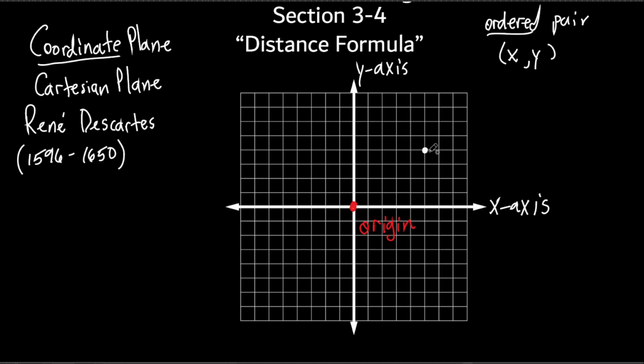Now, if I wanted to know where that point is, right here, I'll call it point A. If I want to find the coordinate of point A, where do I begin? Where do I start?